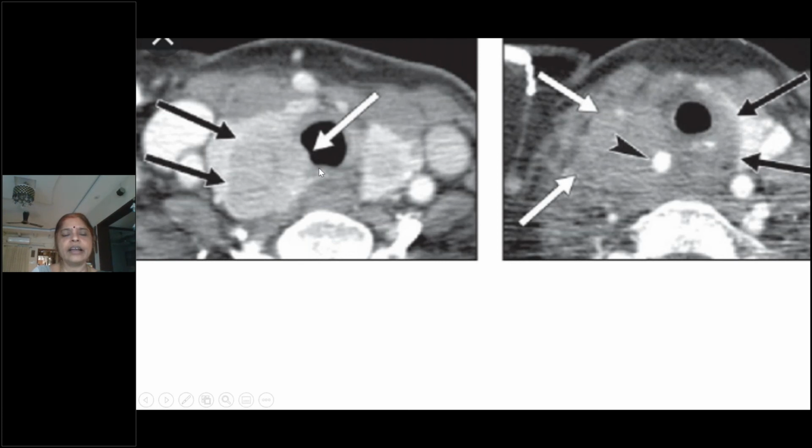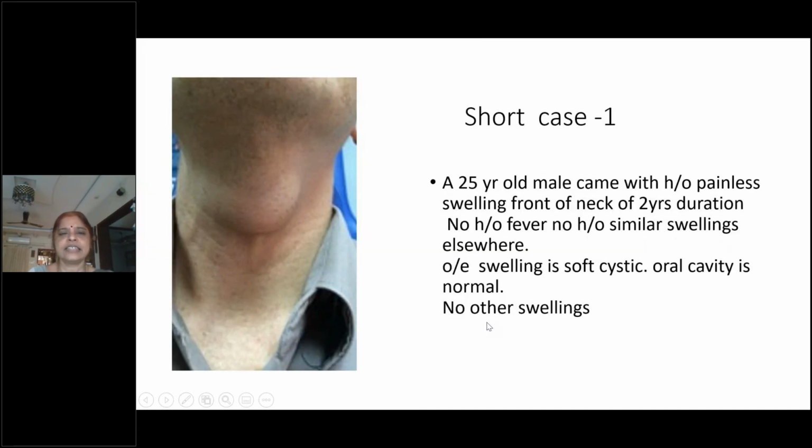Here you see the tracheal lumen is wavy, which indicates that there is infiltration into trachea, and this side we are not able to clearly visualize the carotid sheath. So there is an encasement of carotid sheath here on the left, on this side. So all this you can so nicely see in the CT scan.